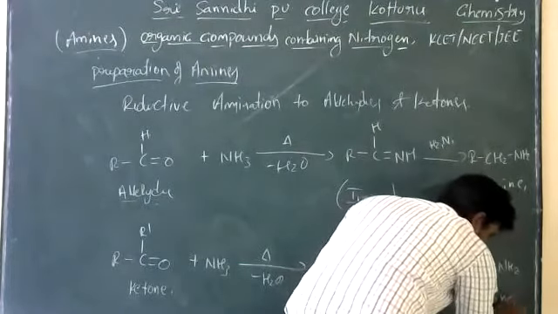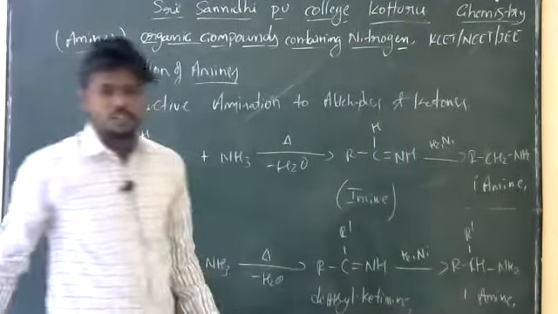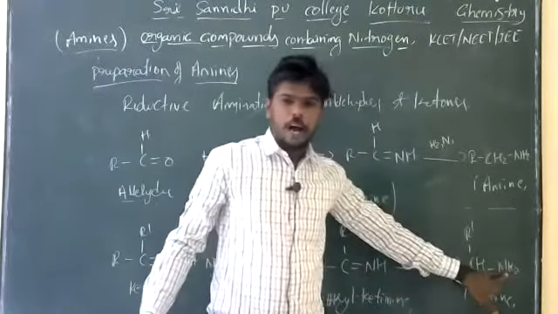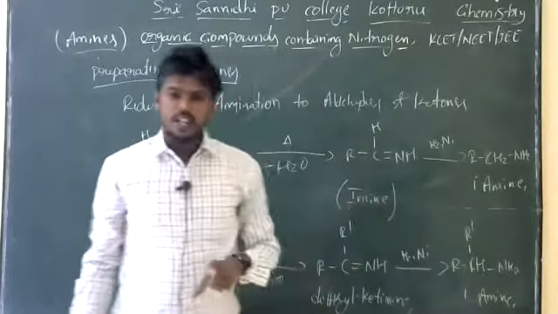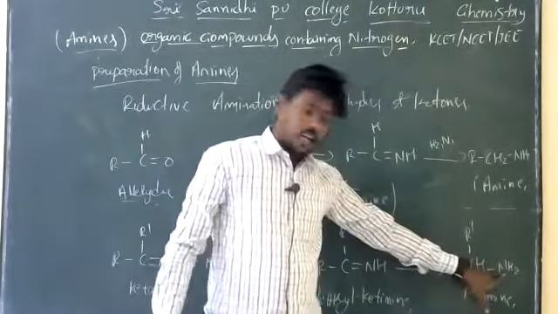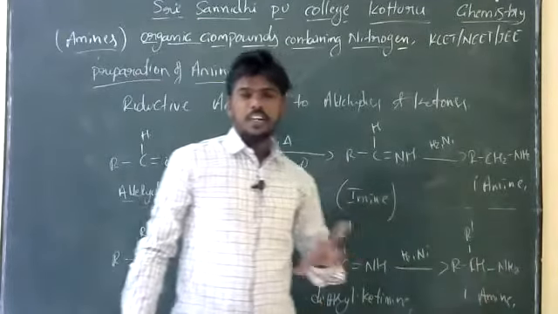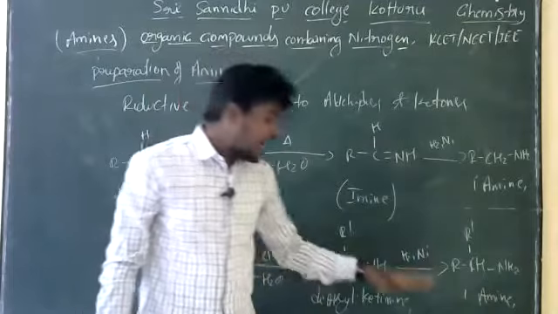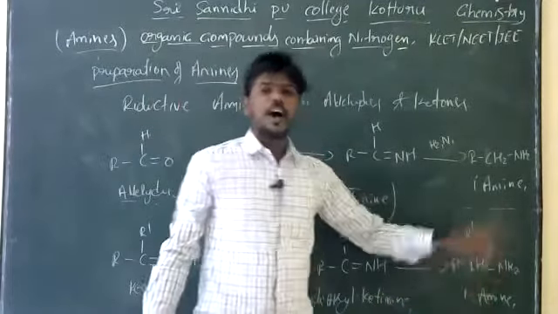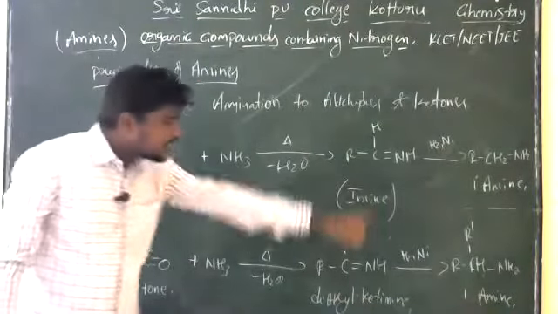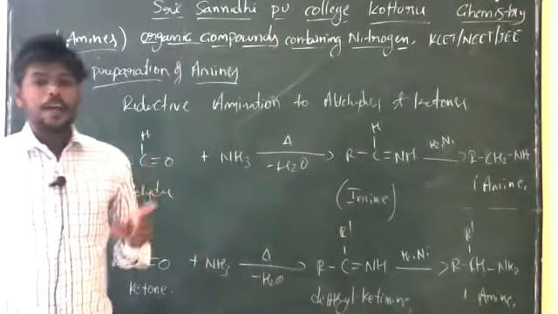So you should know the difference. What is the primary amine, secondary amine, tertiary amine? Only one carbon atom is attached to the nitrogen group in the amines. That one we can call it as primary amine. Secondary amines means two carbon atoms attached to the nitrogen group in the amines. That one we can call it as secondary amine. Tertiary amine means three carbon atoms attached to the nitrogen group in the amines. So that one we can call it as tertiary amine. So here these are all the methods that can produce primary amines.